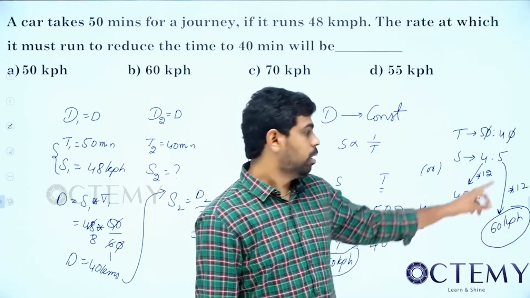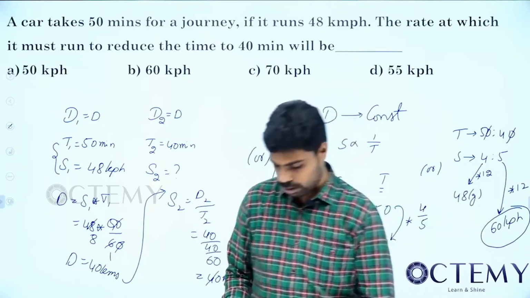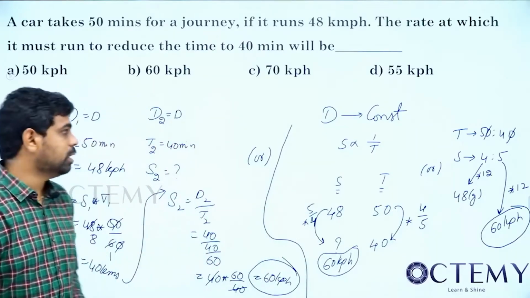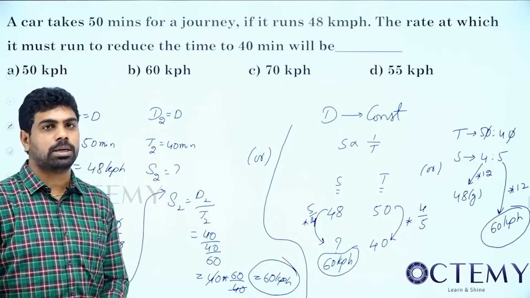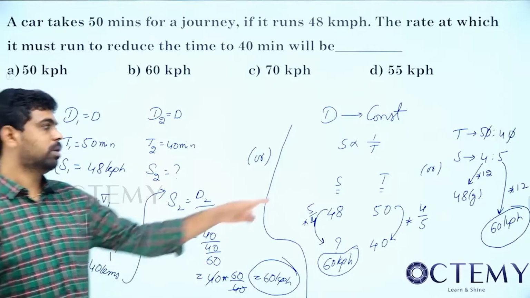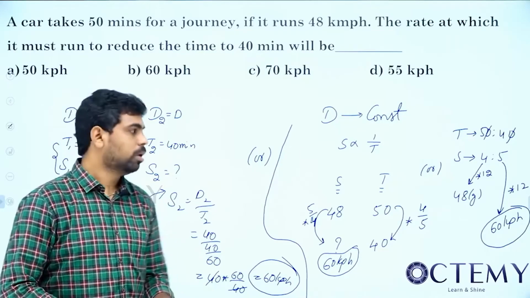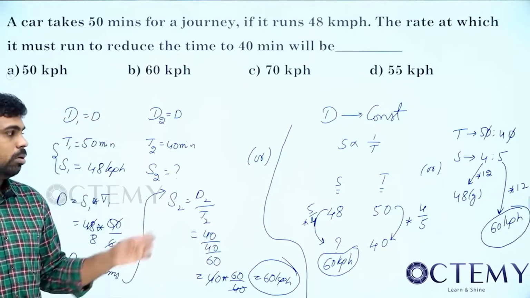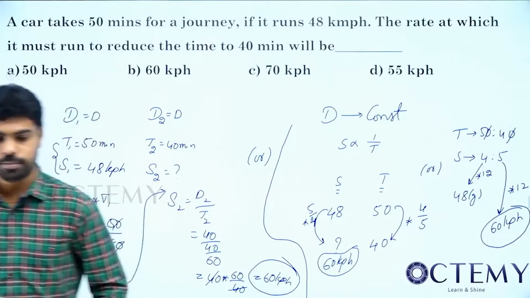1 part equal to 12. From that, 5 parts, 60 km/h. So simple. Only thing is that you should see whether distance is constant or not. In that case, no need of conversions when you go through the relations. Okay, copy this. I'll give you 2 questions. Those you should solve and tell me the answers.